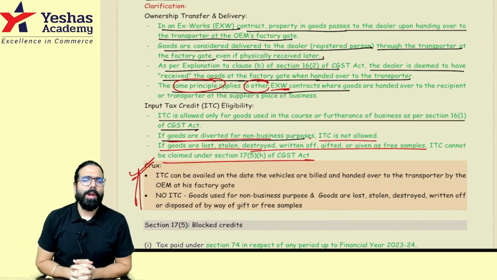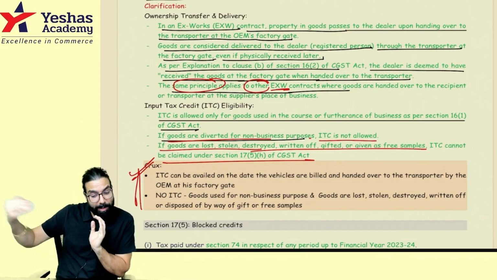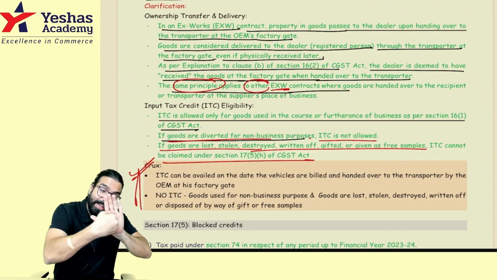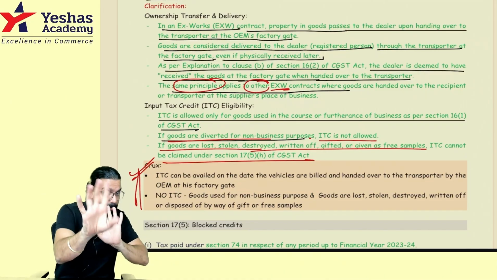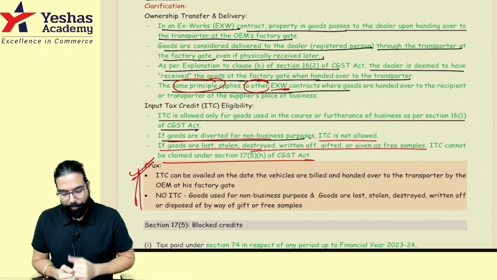Sir, what if it is not ex-works? They told they will deliver the goods to your premises. If my supplier told he will deliver the goods to my premises, then I can take the credit only when the goods are received at my premises. Remember this. Done, sir. Point is clear?